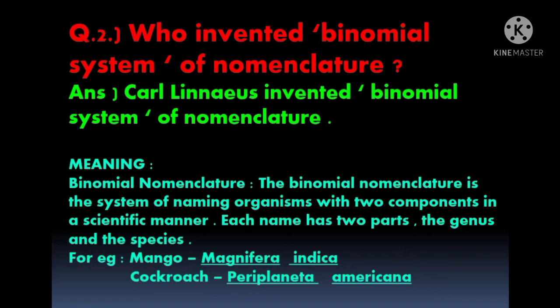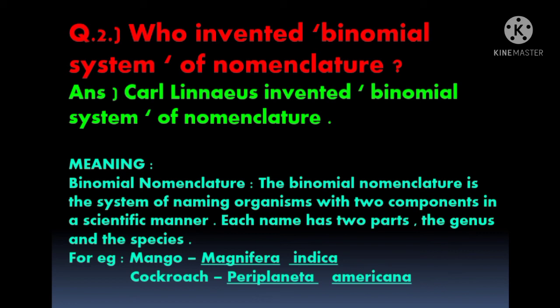Students, remember one thing. Bi means two. So binomial nomenclature is the system of naming organisms with two components in a scientific manner. Each name has two parts in this nomenclature. First is the genus and the second is species. For example, the scientific name of mango is Mangifera indica, where Mangifera is the genus name and indica is its species.